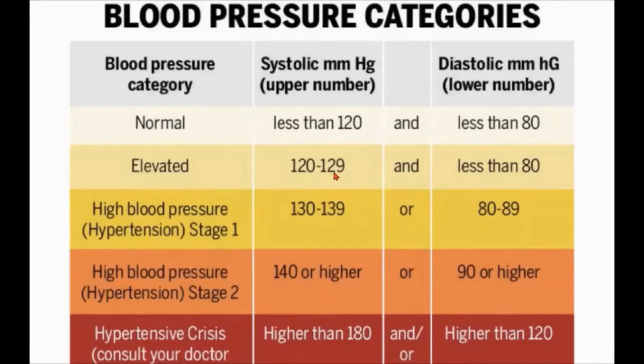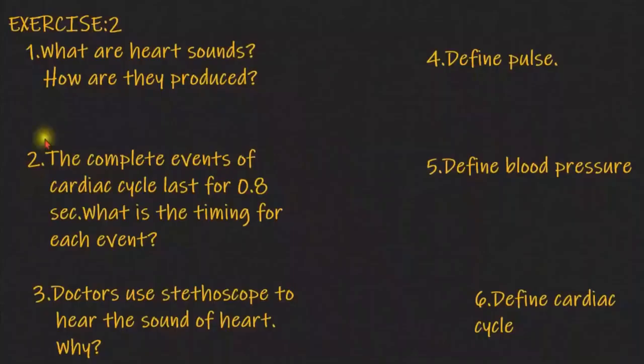Yes, so these are the blood pressure categories. Normal is less than 120 and less than 80, or 120 by 80. That is the normal BP of a healthy person. Have you understood?